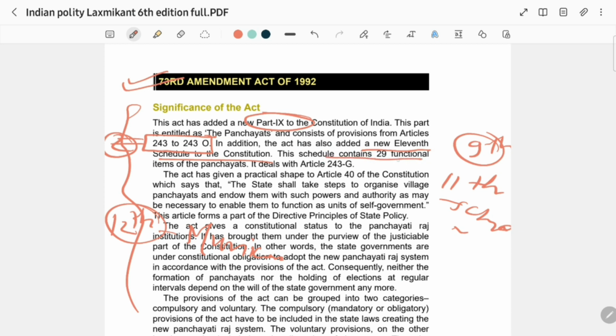This schedule contains 29 functional items of Panchayati Raj. These are the areas, domain or sphere where the panchayat functions and deals with these functions. So there are 29 functional areas under the 11th Schedule. These are some facts which we have to remember.